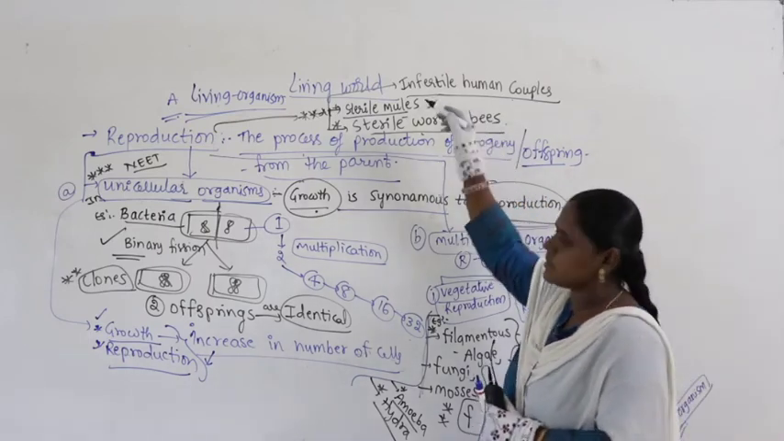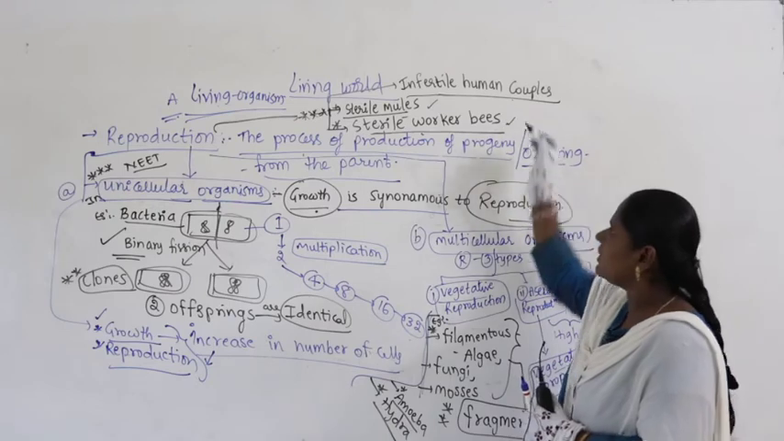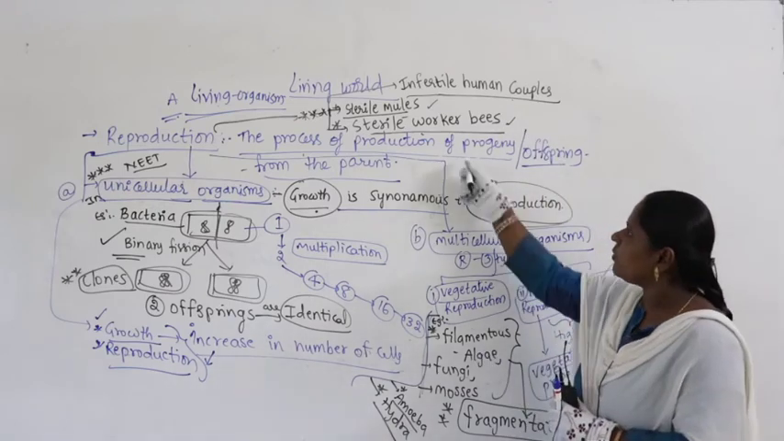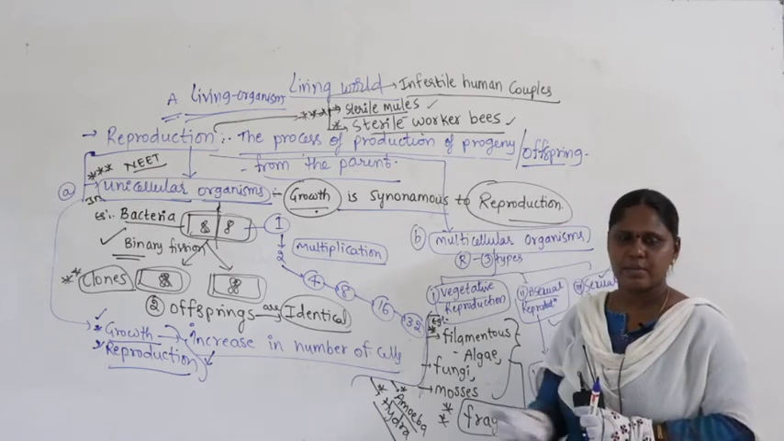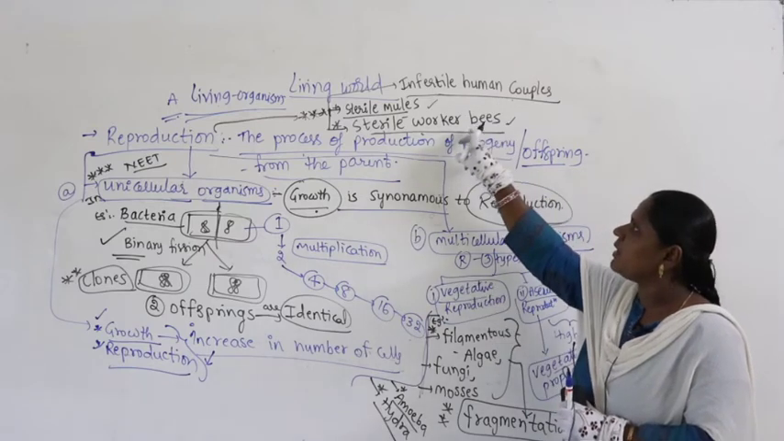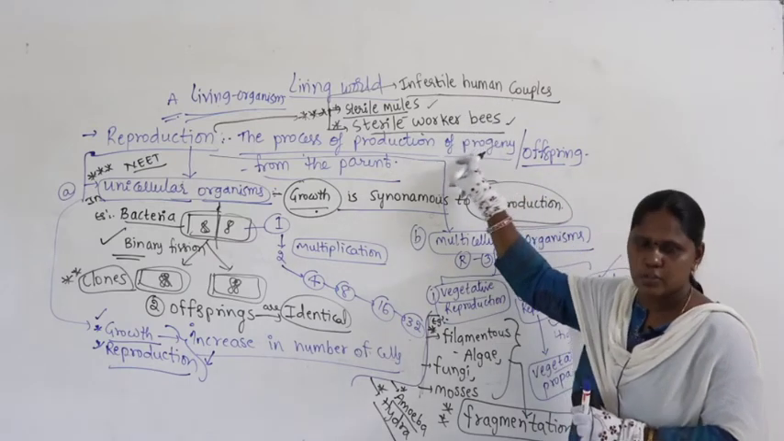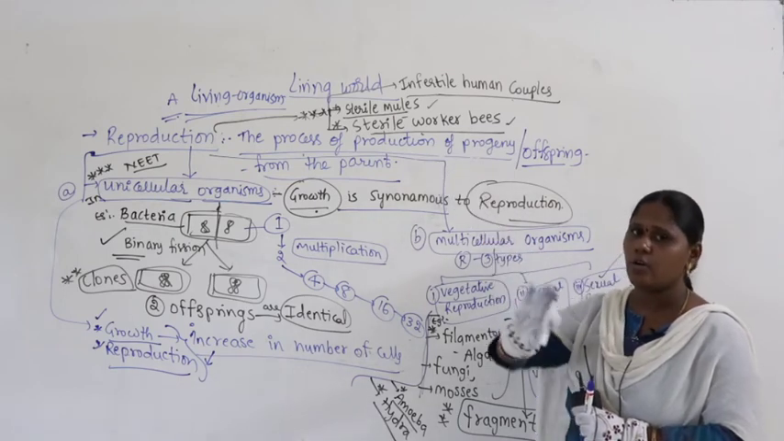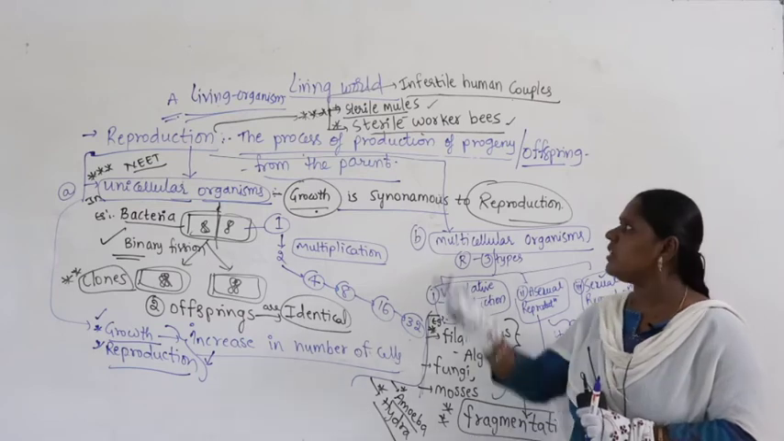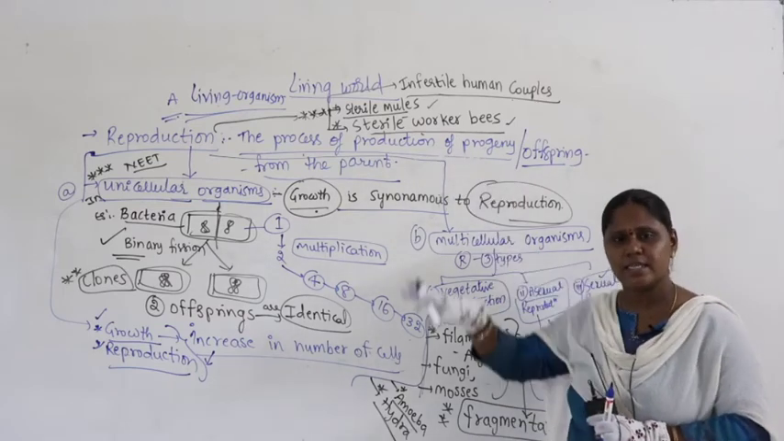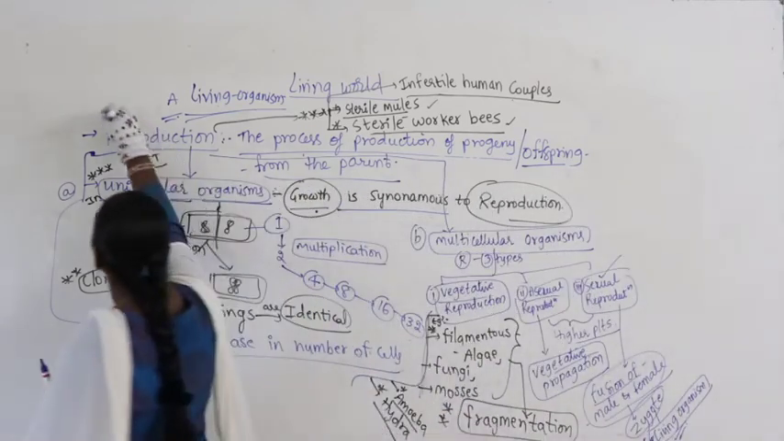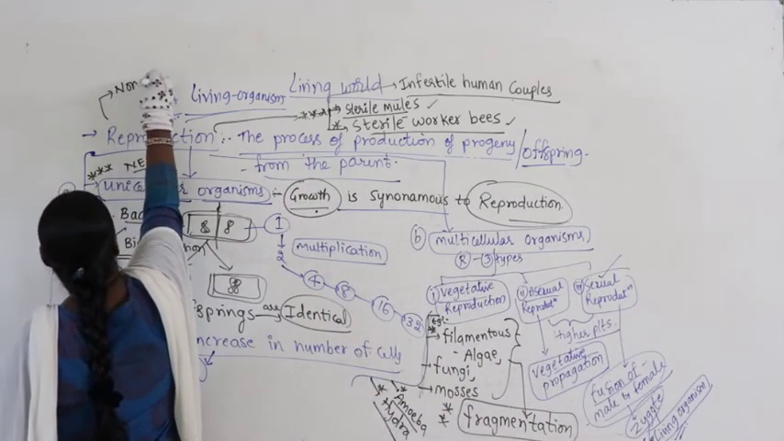Similarly, sterile moles is the same case. Sterile worker bees, you know the worker bees, generally they are not involved in production of progeny. Yes, they are living. Even though they are not involved in production of progeny, it does not mean that they are non-living, they are still living. So what do you say? Even if there is no production of progeny, they are considered living. That is why we say reproduction is a non-defining property.